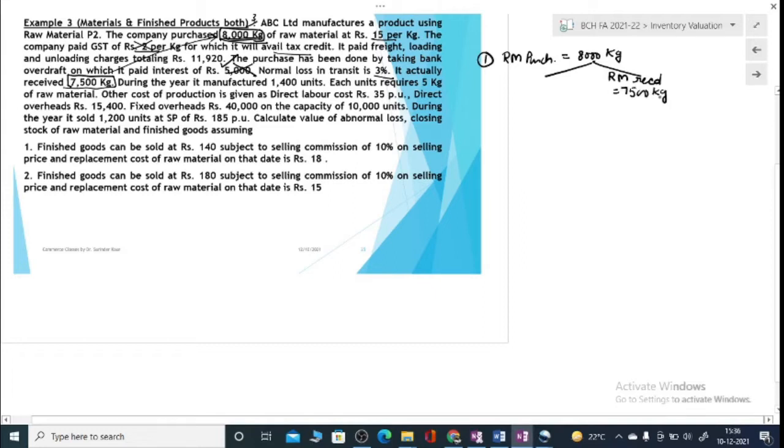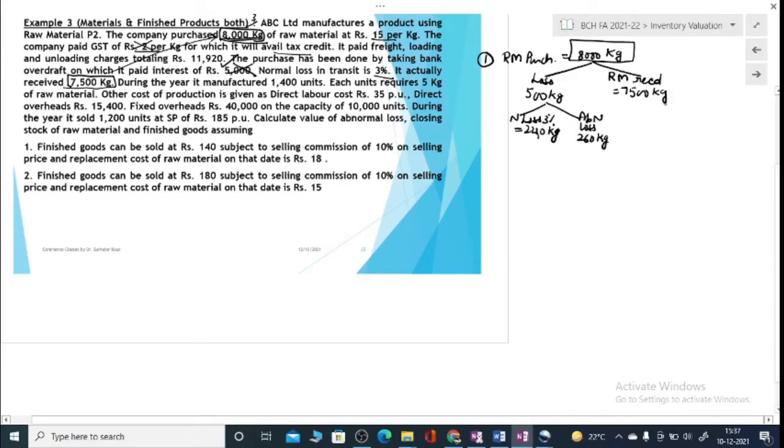So you have a loss of 500 kilograms. Now 3% loss is normal loss. Out of the total of 8,000 kilograms, 3%, that is 240 kilograms, can be taken as normal loss. Any loss beyond this will be abnormal loss. So you have abnormal loss of 260 kilograms.